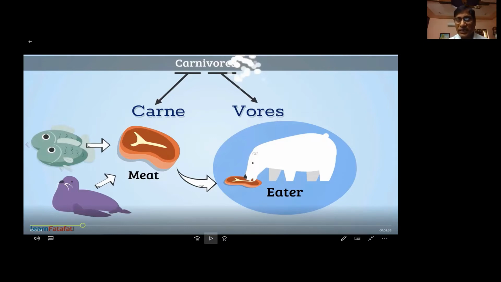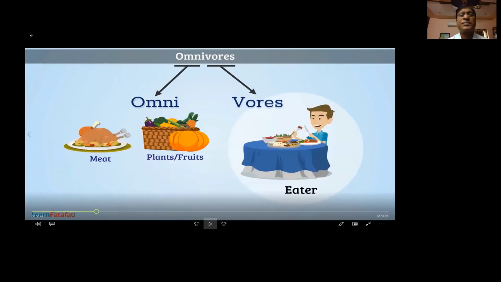But there are certain organisms, like human beings, who eat plant material and also the flesh of other animals. So we come under the category called omnivores.